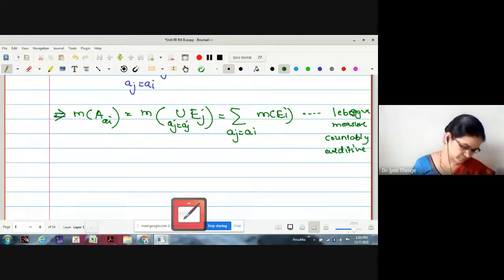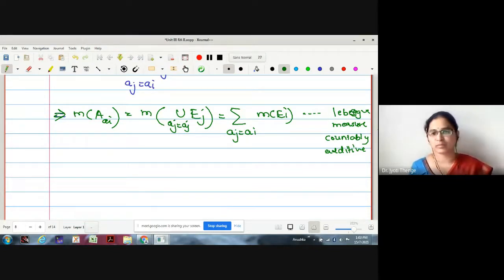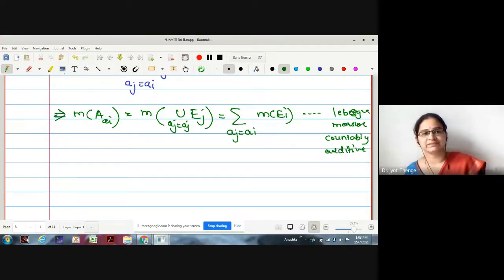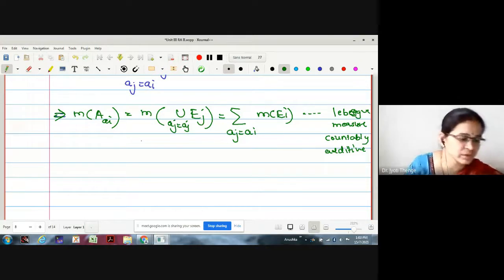Wait a minute. Printer is not working. Lever measure is countably additive on pairwise disjoint set. Okay? It's almost 110. Na? 5 minutes proof is there. What happened to it?